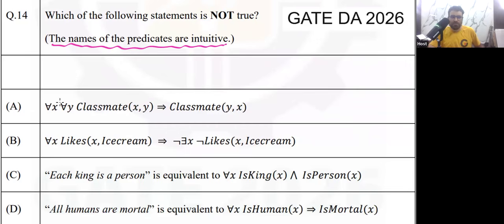Let's see. What about option A? Option A is saying for all x, for all y, Classmate(x, y) implies Classmate(y, x). One thing you notice here is that proper parentheses are not given. Can anyone tell me, should I consider it like this or like this? Can anyone tell me?